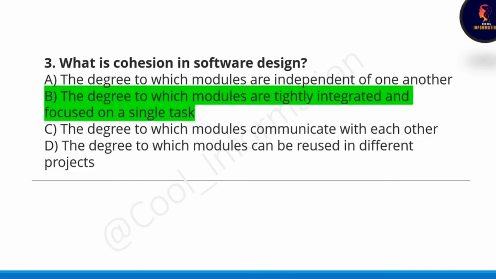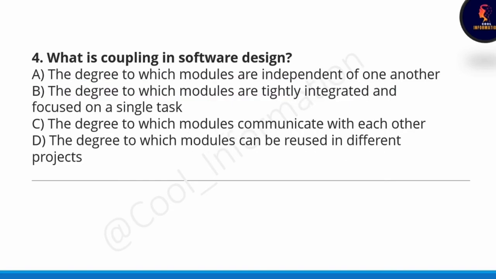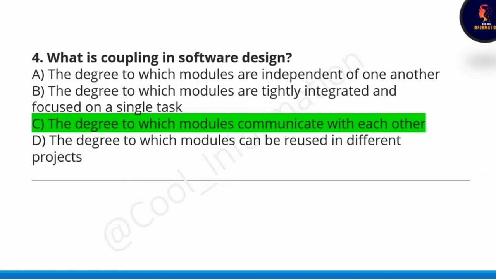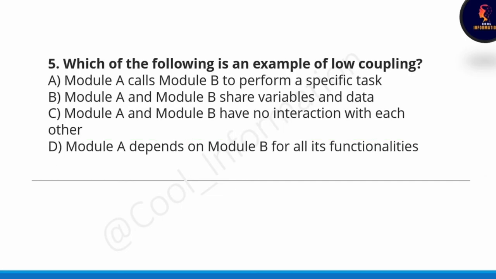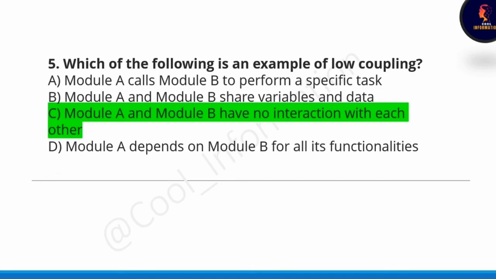This is actually cohesion. Question number 4 is, what is coupling in software design? Option C is correct. The degree to which modules communicate with each other is actually coupling in software design. Next question, which of the following is an example of low coupling? Option C is actually the example of low coupling, in which modules A and B have no interaction with each other. So it is a low coupling example.